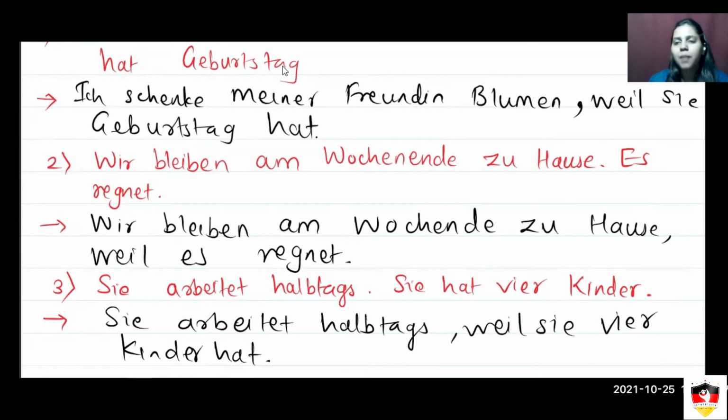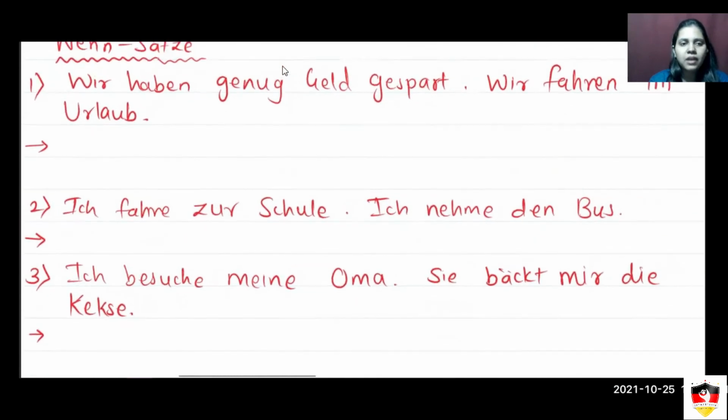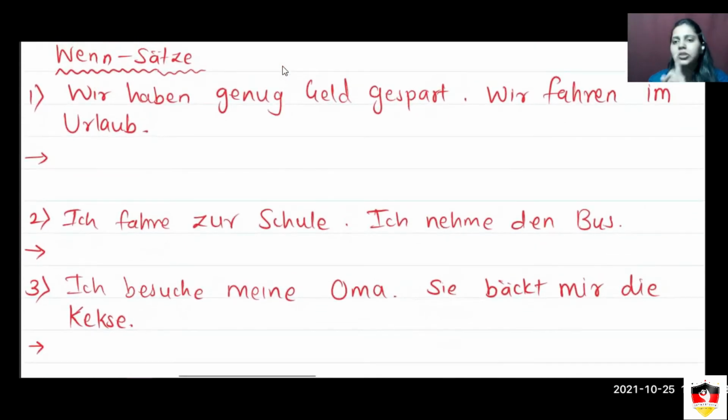Next exercise is about wenn statements. So now, ein Beispiel für Sie. One more example for you. Wir haben genug Geld gespart. We have saved enough money. And the second part is, wir fahren in Urlaub. We are going on a vacation.